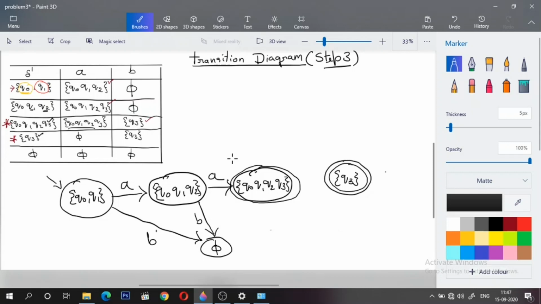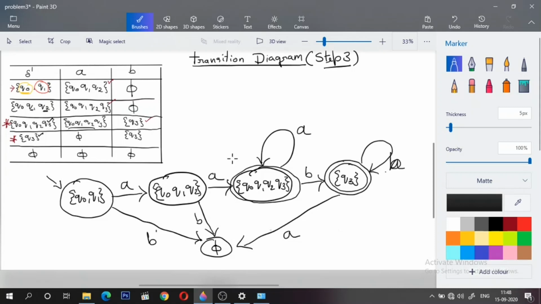Q0, Q1, Q2, Q3 upon A will make a transition to itself. So I'll have a self loop, and upon B it will make a transition to Q3. Okay, and Q3 upon A will make a transition to dead state, and upon B it will remain in Q3 itself, that is self loop.